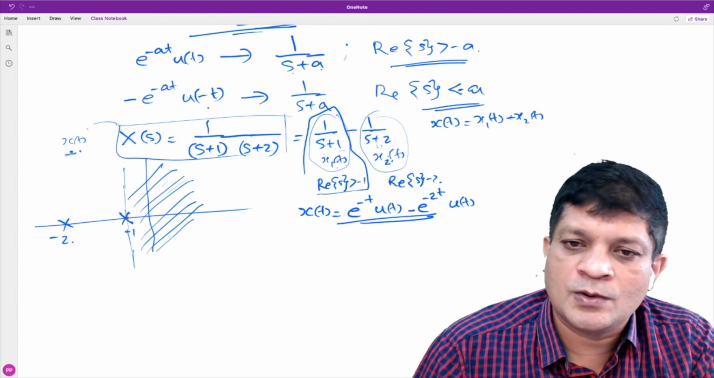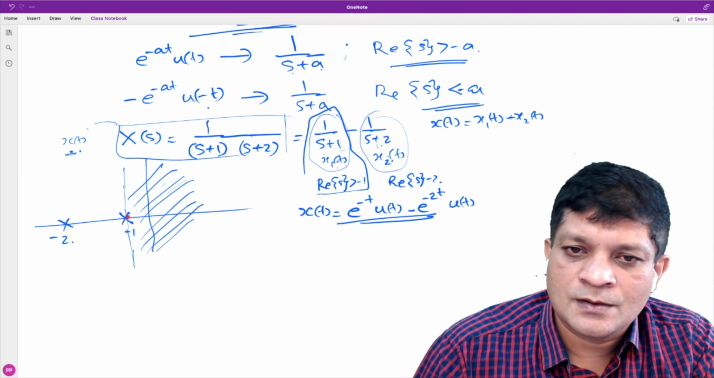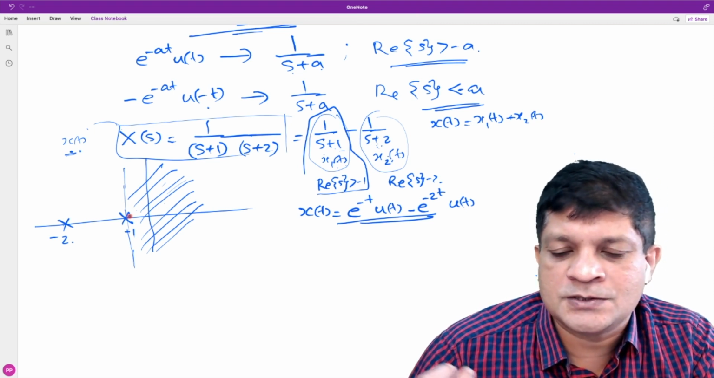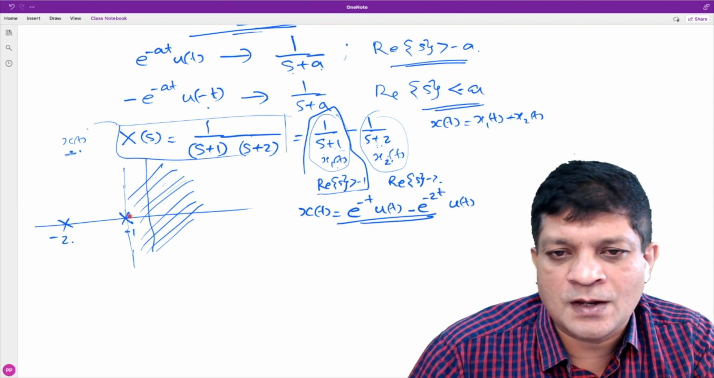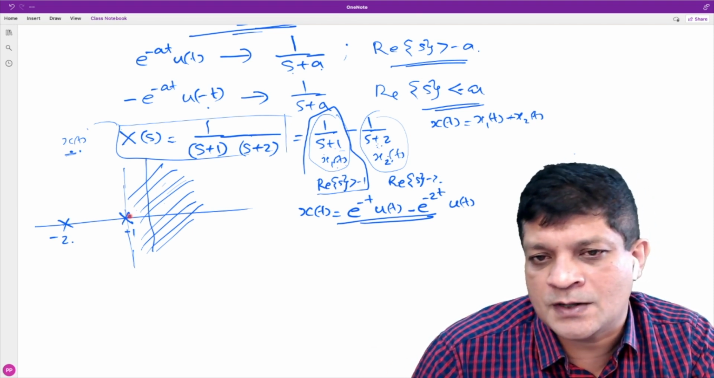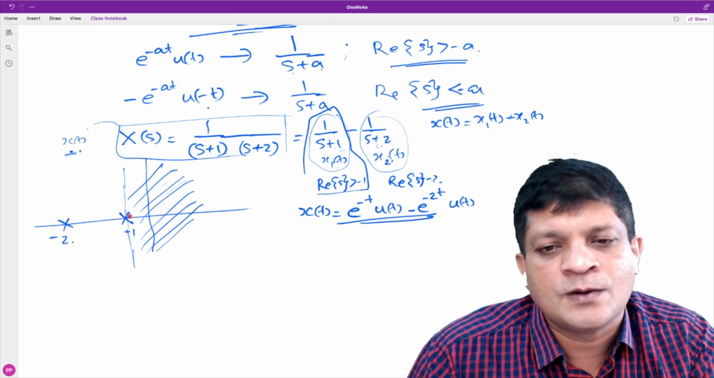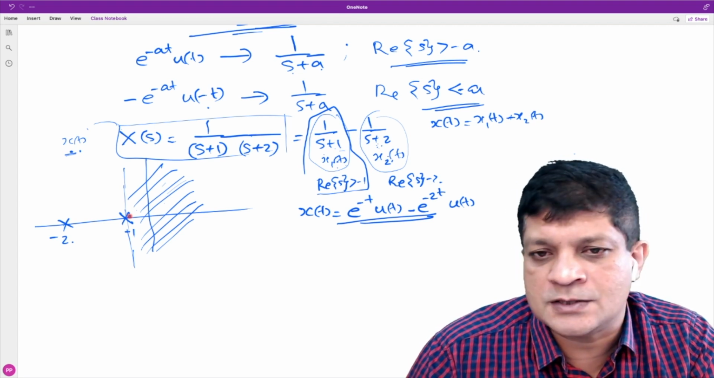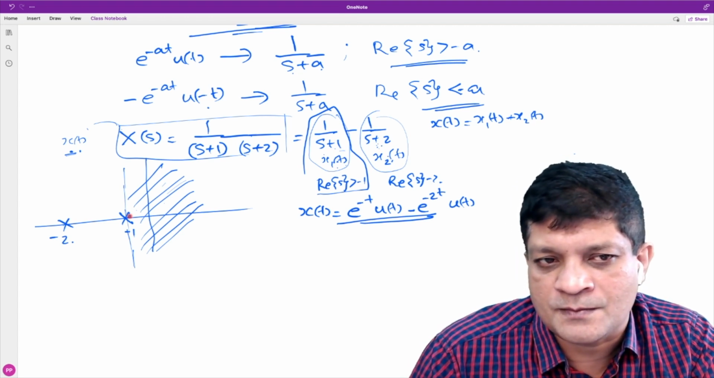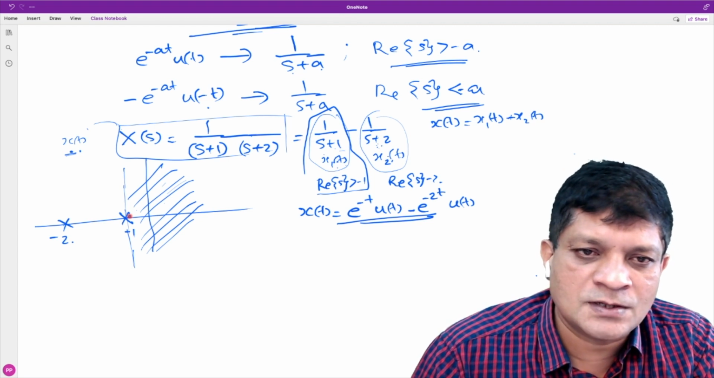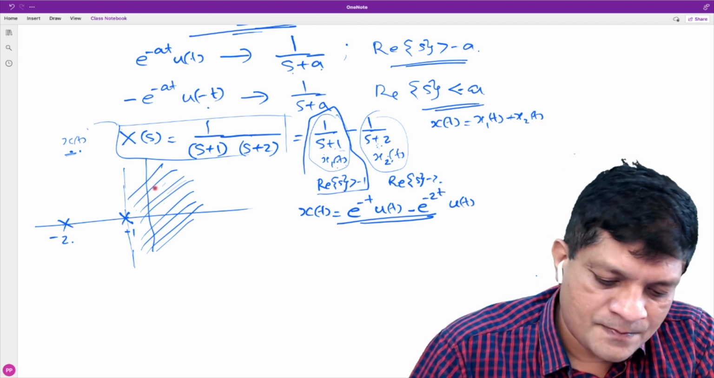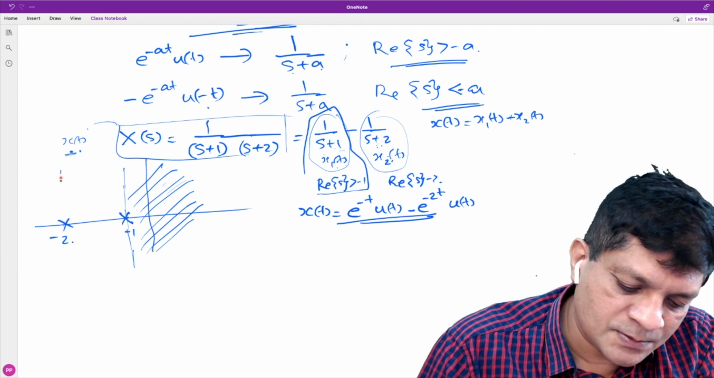There are two poles, and we know the possible shapes of ROCs. It can be right-sided, it can be left-sided, it can be a vertical strip or the entire S-plane. Anyway, the entire S-plane is not possible here. Can it be a left-sided signal? Yes, sir. So then what is the possible ROC? Is it this?